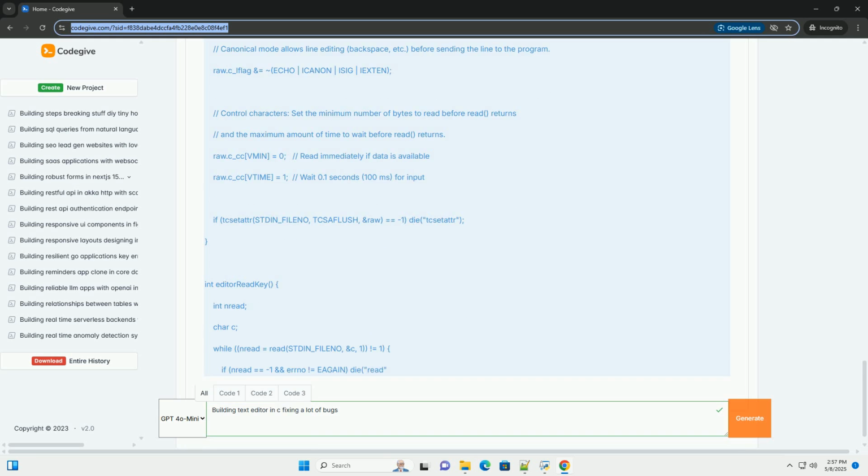Else abAppend(ab, "~", 1). Else, int len = E.row[filerow].rsize - E.coloff. If len < 0, len = 0.